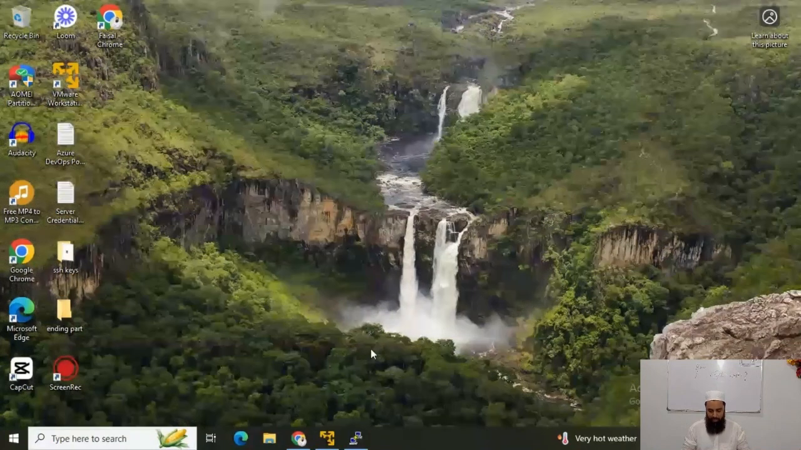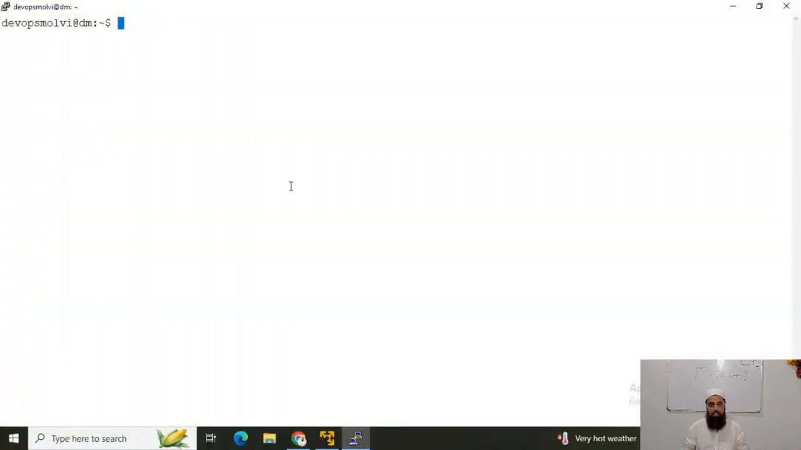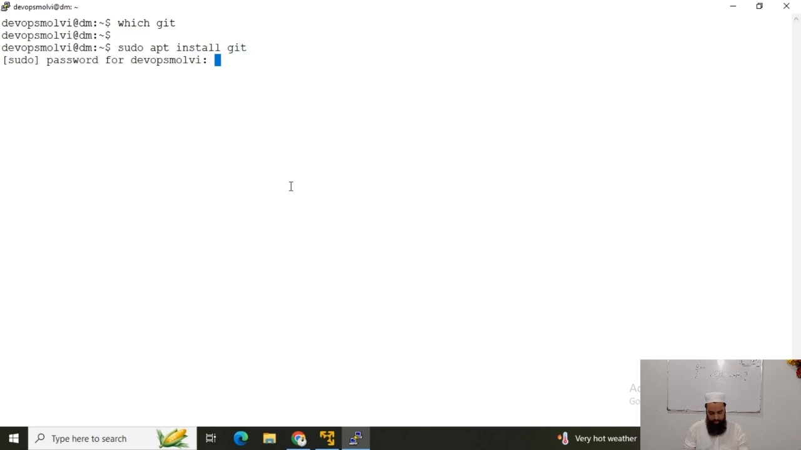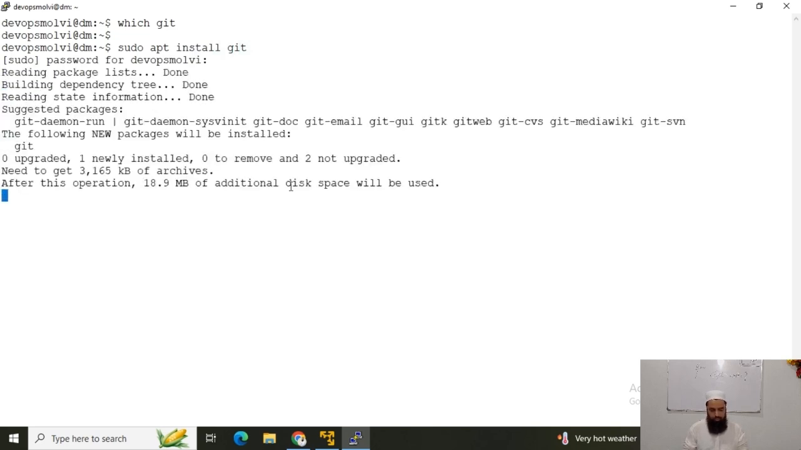Alright guys, I am logged in to my VM. First of all, we need to check whether Git is installed on my local VM or not. So I will check which git, and there is no output of this command, so it means that Git is not installed. The command to install Git is simple: apt install git. I will give the password of my user and Git will be installed.